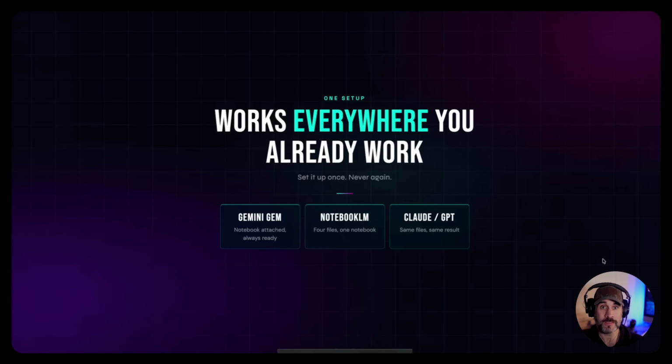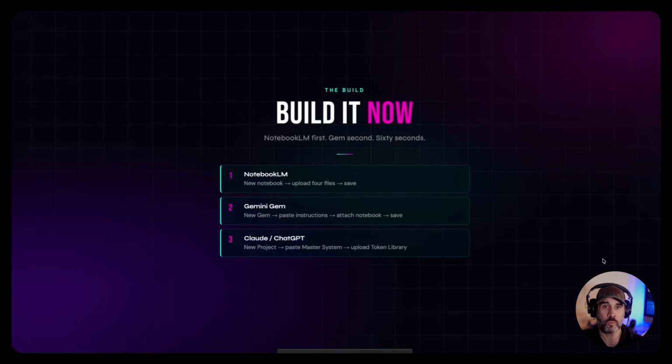So the Gemini Gem, done. Notebook LM, what we're going to use, is going to be done. Claude Project, ChatGPT, it's the same files, same result. Every AI image tool you already use, one setup, and it's going to pretty much work forever. And you can also add to this down the road. So let me show you how we're actually going to build it. So follow me along with this process.